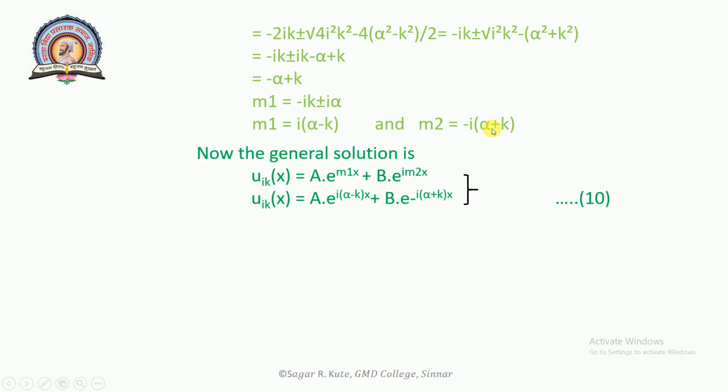Now the general solution is u1k(x) equal to A times e raised to m1x plus B times e raised to m2x. So u1k(x) is equal to A e raised to i(alpha minus k)x plus B e raised to -i(alpha plus k)x. This will be equation number 10. Now put these values of m1 and m2 in this equation.